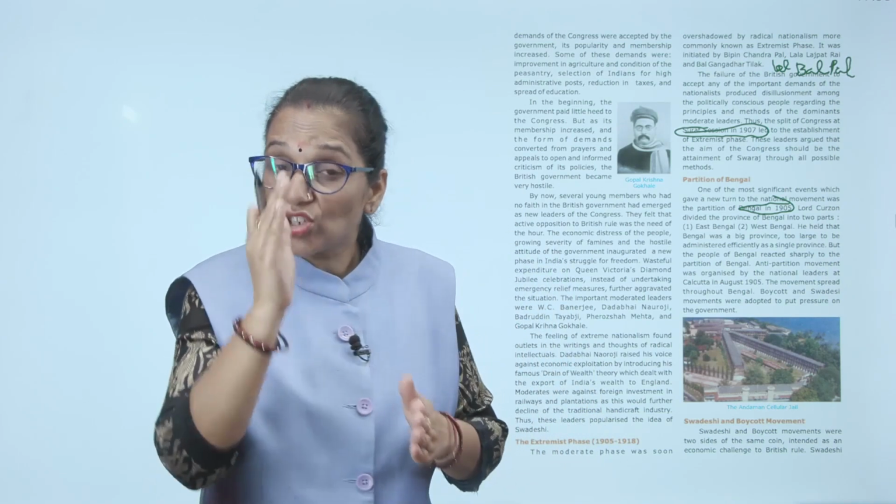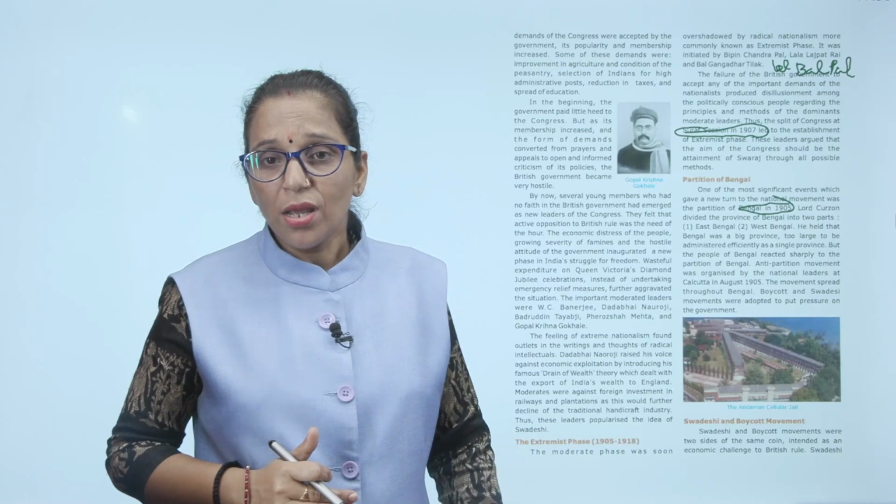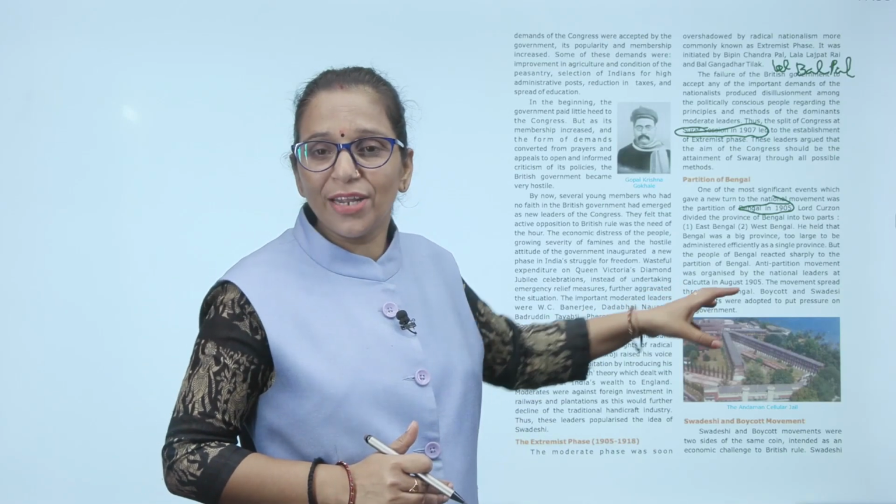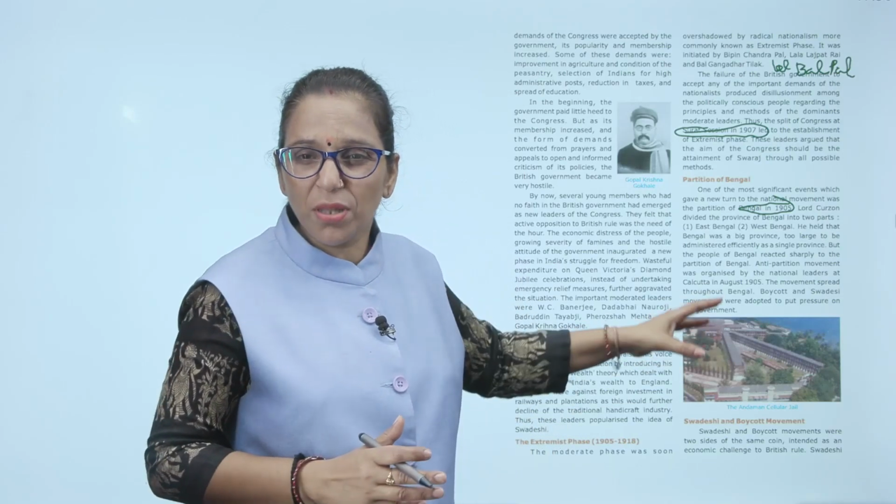And in the East Bengal area, mostly Muslim people were living. By dividing this, they divided the Hindus and Muslims. That partition showed. And the people of Bengal reacted sharply to this partition of Bengal. Even 16th October 1905 was observed as a mourning day, Shok Divas manaya gaya. The movement spread throughout Bengal.